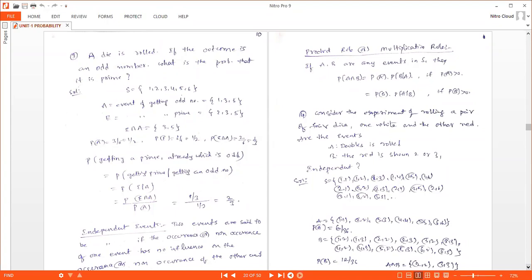And here capital A is event of getting odd number. That is odd numbers are 1, 3, 5. And I am taking capital E as event of getting prime number, 2, 3, 5. You can observe the common elements in both events as 3 and 5.